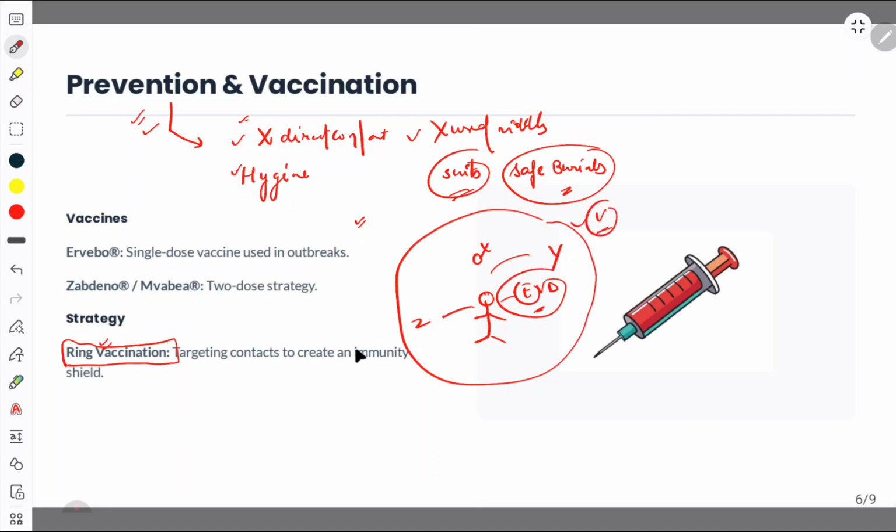Okay, so this is making a ring vaccination so that the contamination of EVD cannot spread outside. So this is very important, targeting contacts to create an immunity shield.